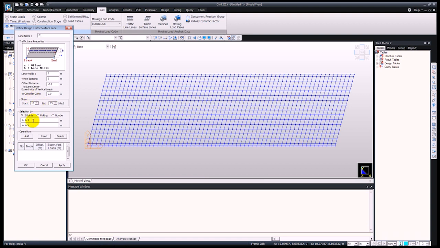Okay, and next we're going to select 2 points. These 2 points are going to define a line from which we have this particular offset of -0.9 meters. By pressing apply, you can see that we have our first footway. Next, I will do the lanes, lane 1. So this will have different parameters. For lane width 3 meters, wheel spacing 2, and with a different offset.